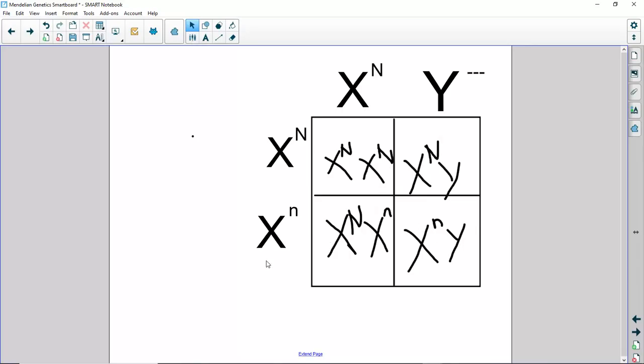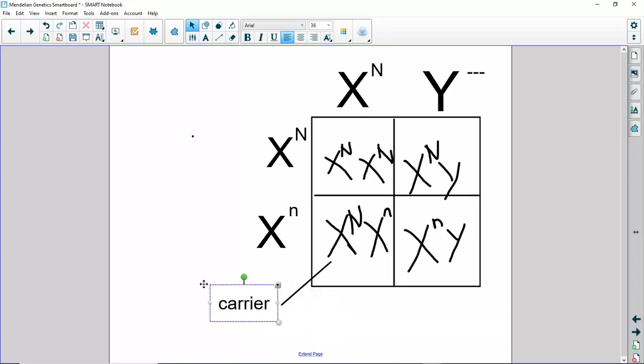All right, so it's super important to remember right here with the arrow, this would be a carrier. So a carrier does not have the disease or have the syndrome or whatever it is, but has a gene to carry it. So you do not call someone who has the gene a carrier because we know they carry it. So a carrier phenotype presents as normal, but can pass on the gene. Okay? Homozygous dominant do not. So in this case here, 75% of the offspring normal, 25%.